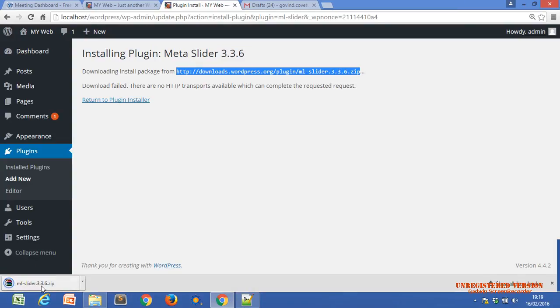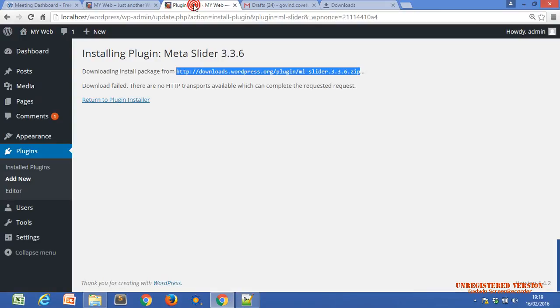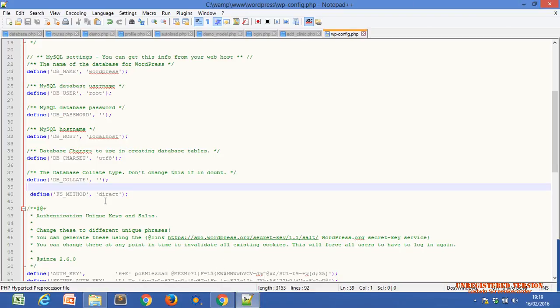We have downloaded one zip file. They suggested this URL, the http download URL. So I just put this URL into the URL bar of the browser, and a file was downloaded automatically. Okay, now where is this file? Let me see. Actually, in your system maybe a security issue occurs, and that issue can be resolved by using this line of code.